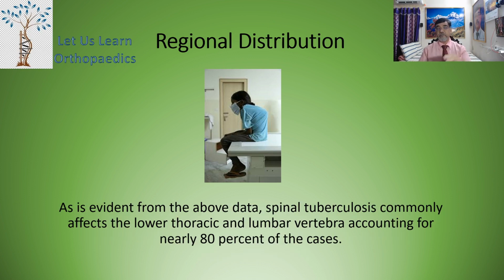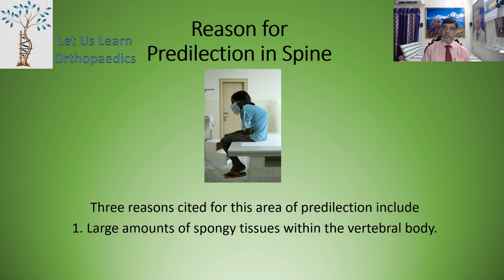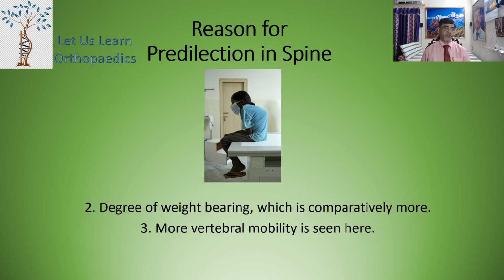Now, as is evident from the above data, spinal tuberculosis commonly affects the lower thoracic and the lumbar vertebra, accounting for nearly 80% of the cases. Now, 3 reasons are cited for this area of predilection, and these include: 1. large amount of spongy tissue within the vertebral body, 2. degree of weight bearing which is comparatively more, 3. more vertebral mobility is seen in this particular area.